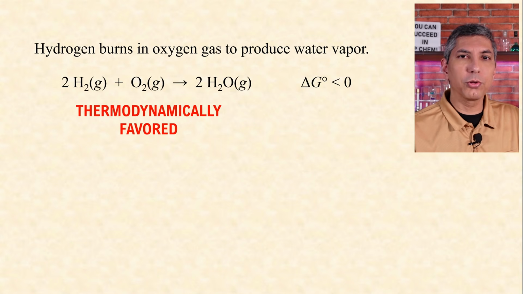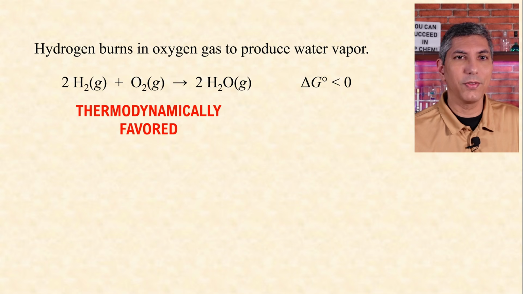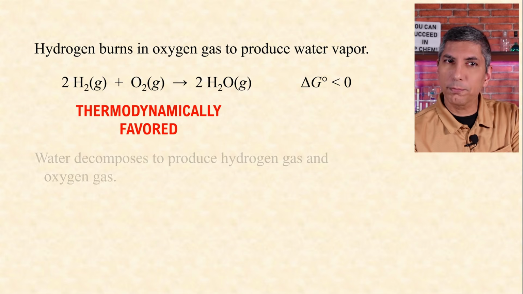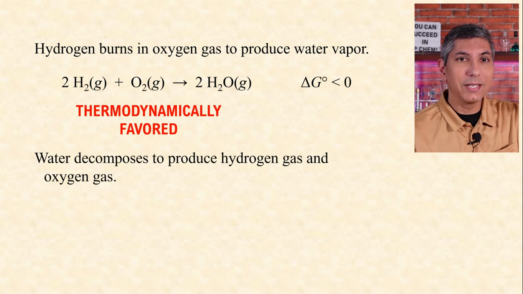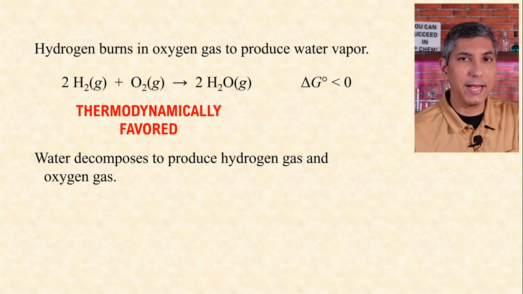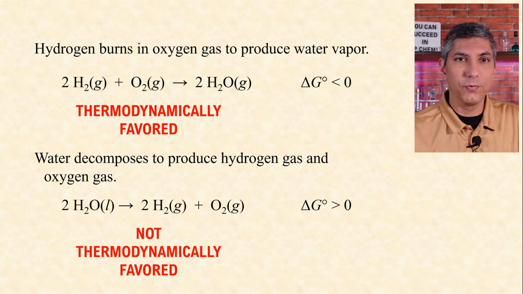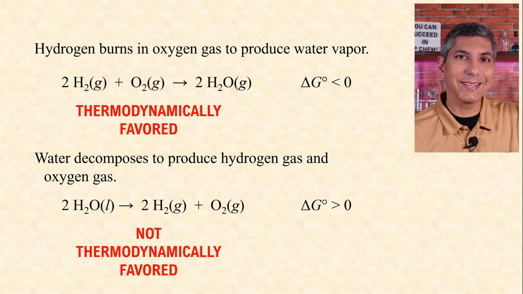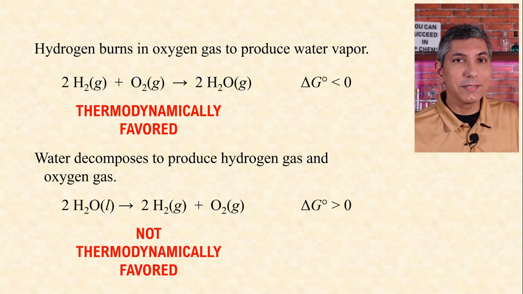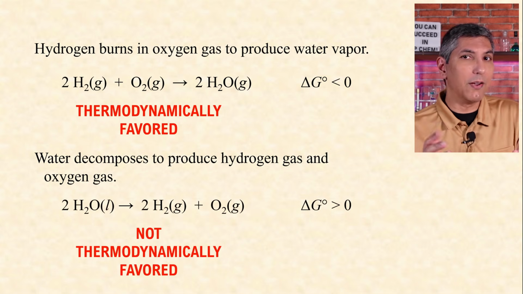For all thermodynamically favored processes, delta G will be negative. That means that the reverse process, in which water decomposes to produce hydrogen gas and oxygen gas, would not be thermodynamically favored. That delta G would be positive. Now, that doesn't mean that this reaction could never take place, but it means that a fairly large amount of effort in the form of energy would have to be invested to force the reaction to occur.